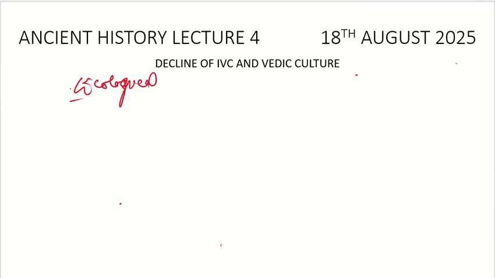The first question which we answered: was it a sudden decline or a continuous decline? Definitely it was not a sudden decline, but it declined over a period of time. And the estimated period where we see the decline is 1900 BCE to 1700 BCE. What are the reasons why we see decline in this time period?